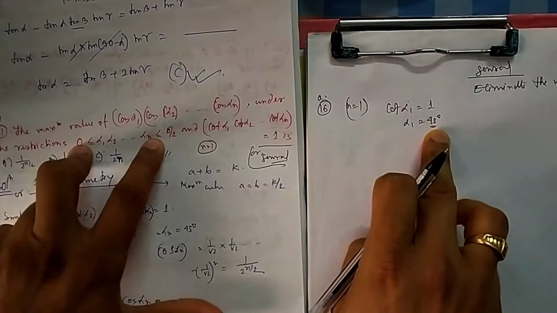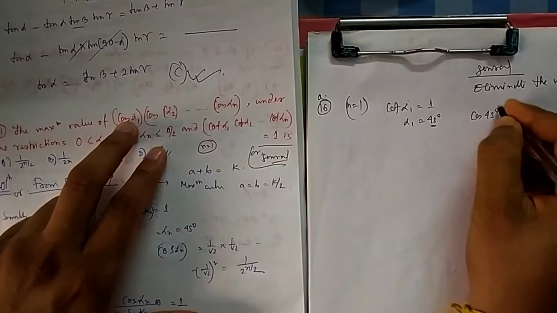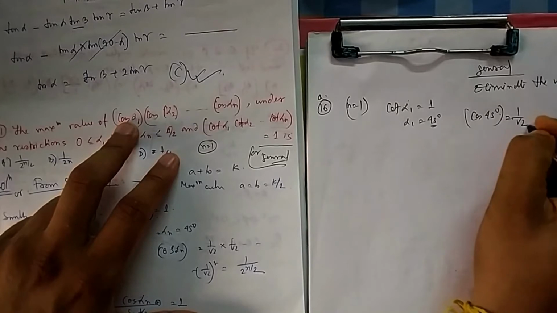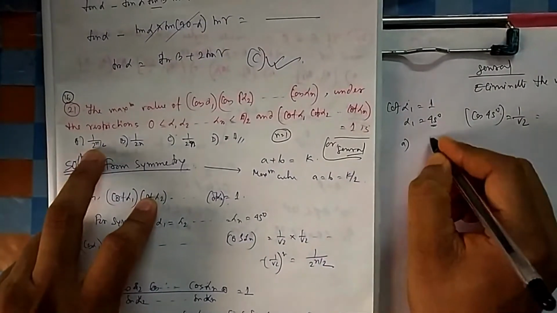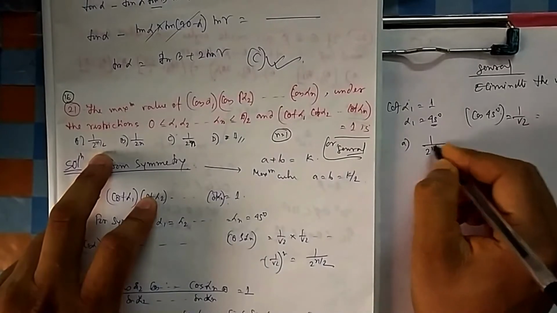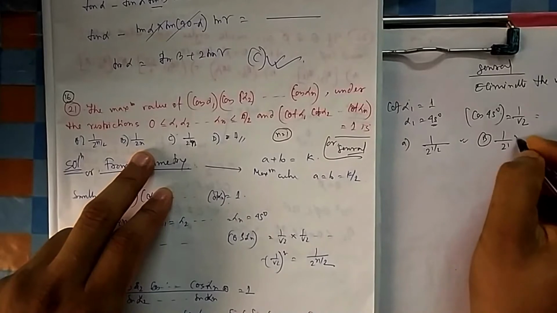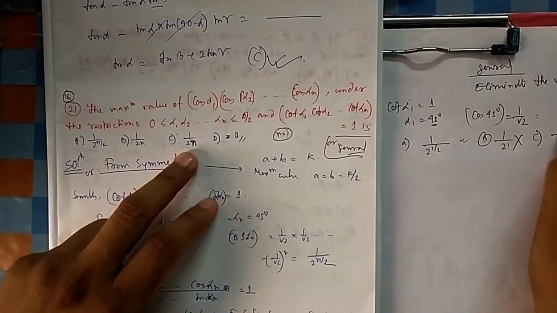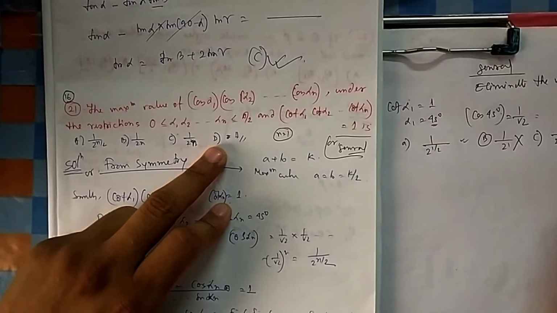Okay, so this condition is satisfied, yes this is satisfied because it is between 0 to 90. Now they are asking what is the maximum value of cos 45. So what is the maximum value of cos 45? 1 by root 2. Now let me check which option gives me 1 by root 2. If I check first option, 1 by 2 to the power half, this is 1 by root 2. So A can be. B is 1 by 2 to the power 1, so B cannot be. C is 1 by 2 into 1, 2n, so it cannot be. D is 1, so it cannot be. So obviously A is the answer.